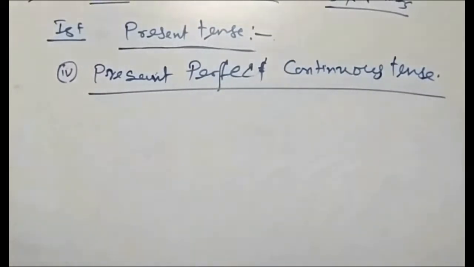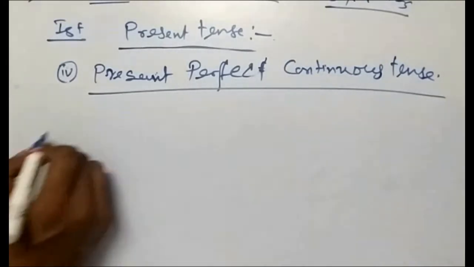The identification of this tense is that your work is continuous with the time. So here the time also will come. In present continuous tense the work was going on but the time was not there. But in this present perfect continuous tense, your time also will be there along with the continuity of the work. So how are we going to discuss it?